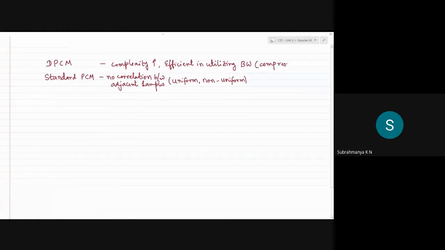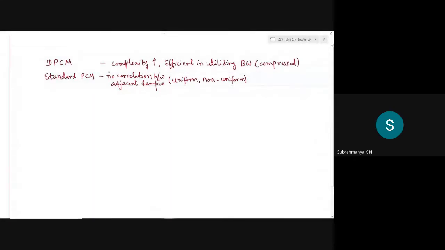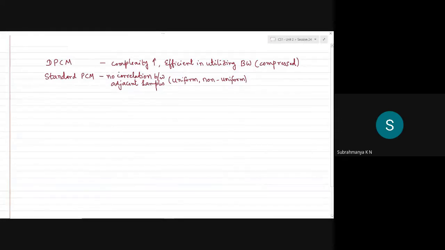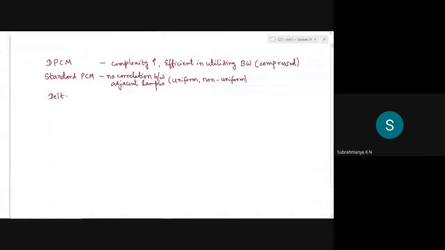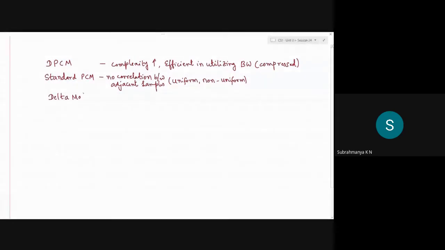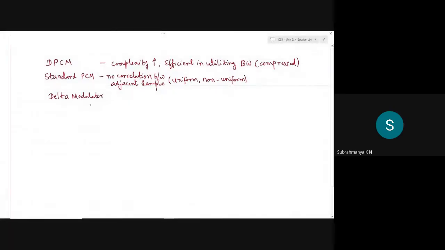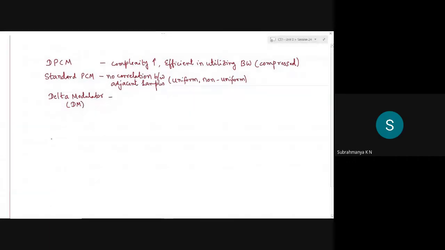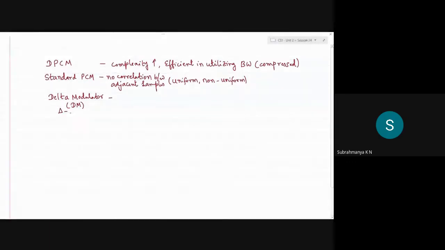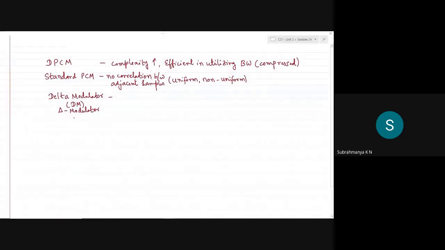Then some applications require simpler systems, and you can pay the price of increased bandwidth. Such a system we also discussed in the last class, which was delta modulation or delta modulator. In short it was termed as DM. As there are only two levels, as we saw, it would be plus delta or minus delta.